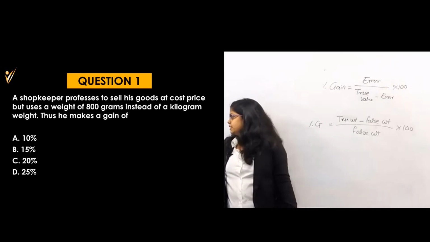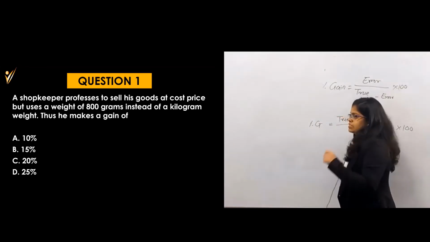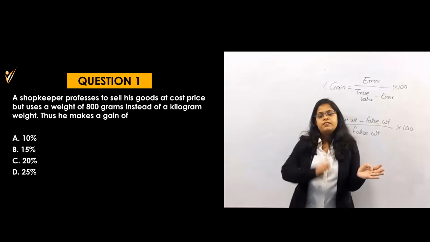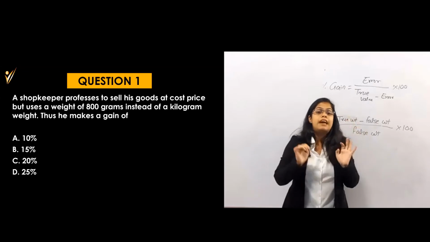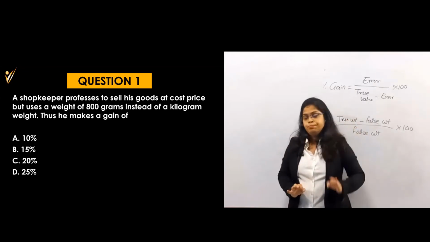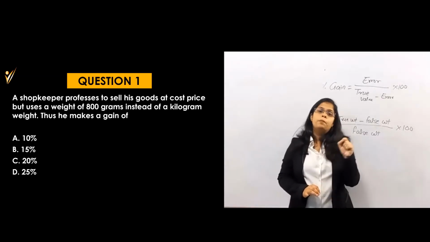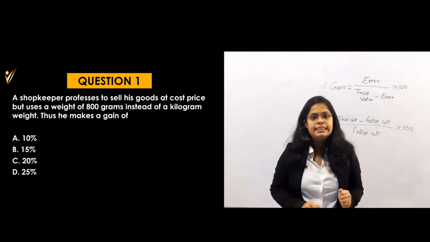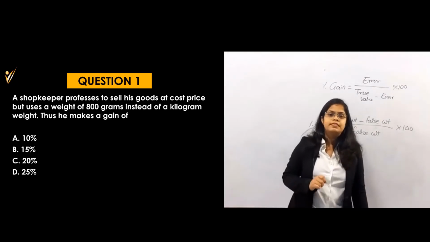So question number 1 is here. Let's see what they are saying in this question. A shopkeeper professes to sell his goods at cost price. That means whatever my cost price, I will sell you at the same price. If I have purchased this for 1000 rupees, I will give it to you at 1000 rupees. I won't take any profit. But he uses a weight of 800 grams, that means instead of a kilogram, he is using a weight of only 800 grams. Then he makes a gain of what? By what percent is he making the gain?